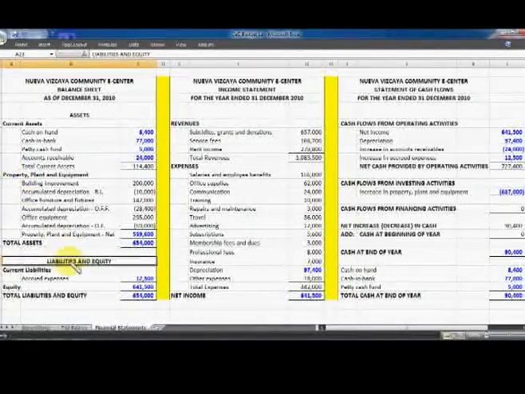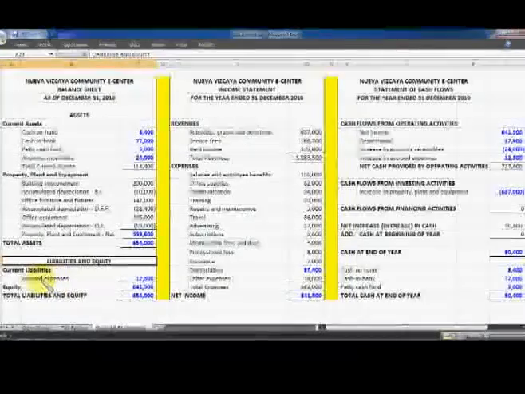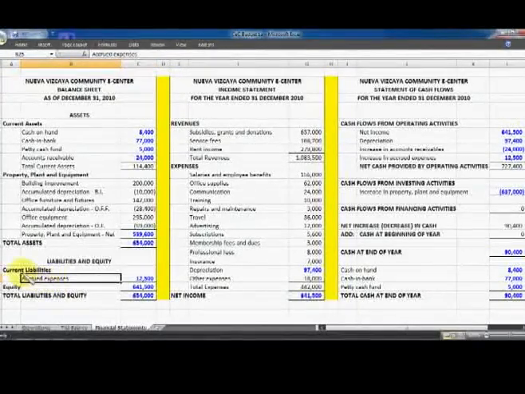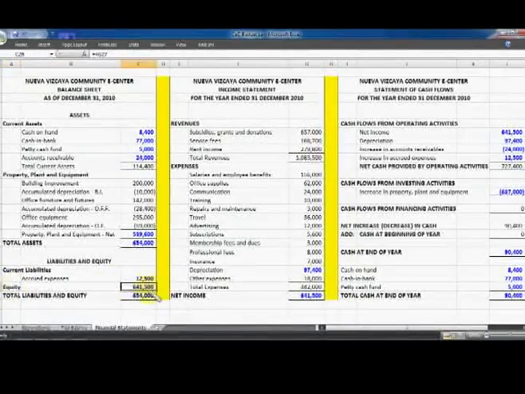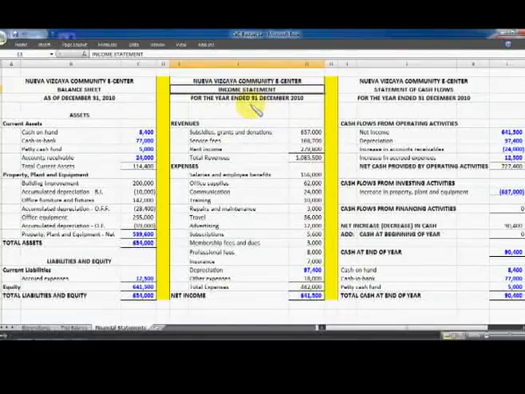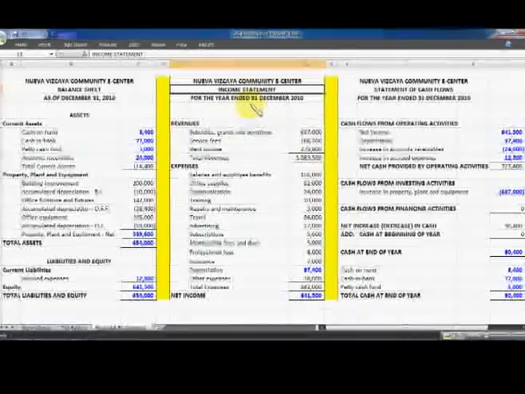For the liabilities and equity, we have only accrued expenses under current liabilities, and we have only one equity in the amount of 641,500.